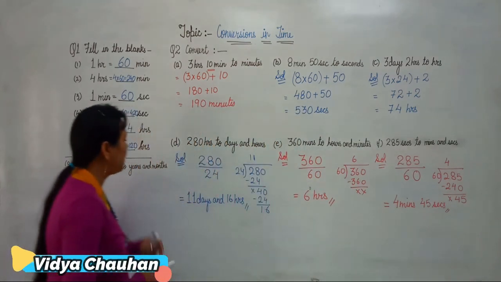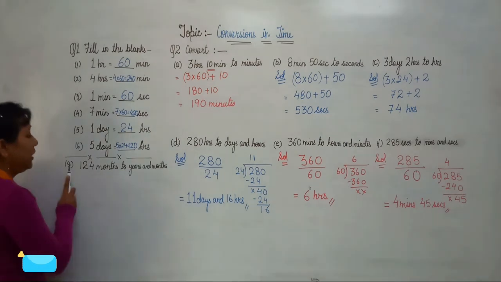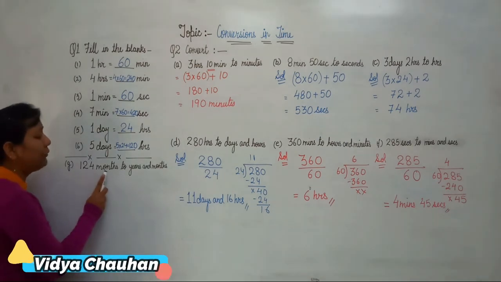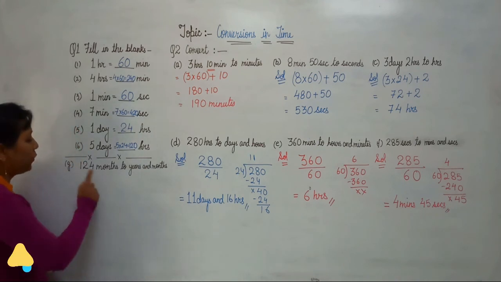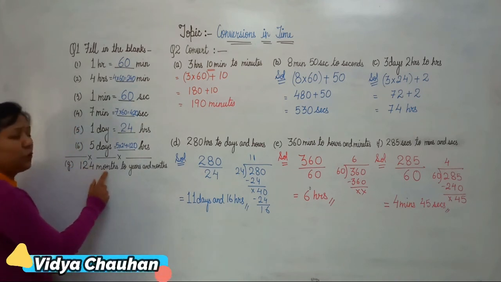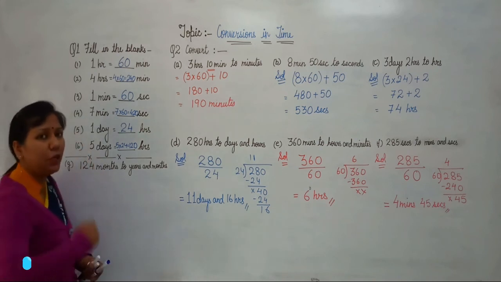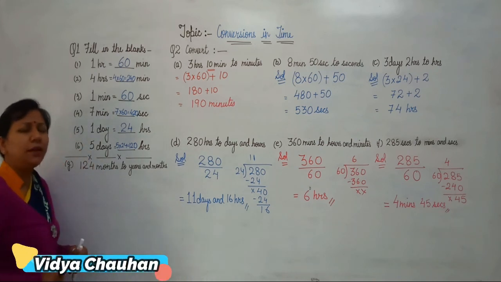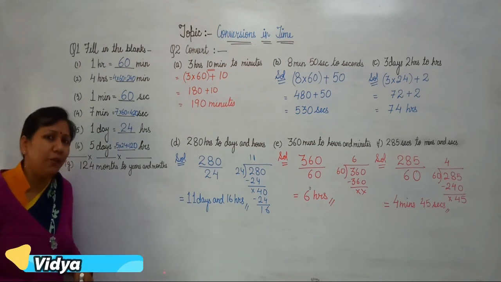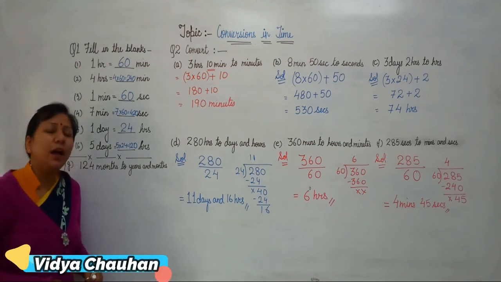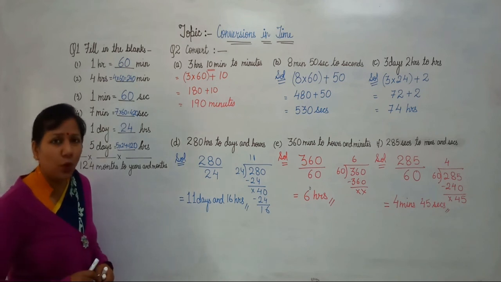Clear? Coming to the last part, that is your G part, in which you have to convert 124 months to years and months. So now you have to convert 124 months into years. What is the relation between years and months? How many months are there in 1 year, students? There are 12 months in 1 year.